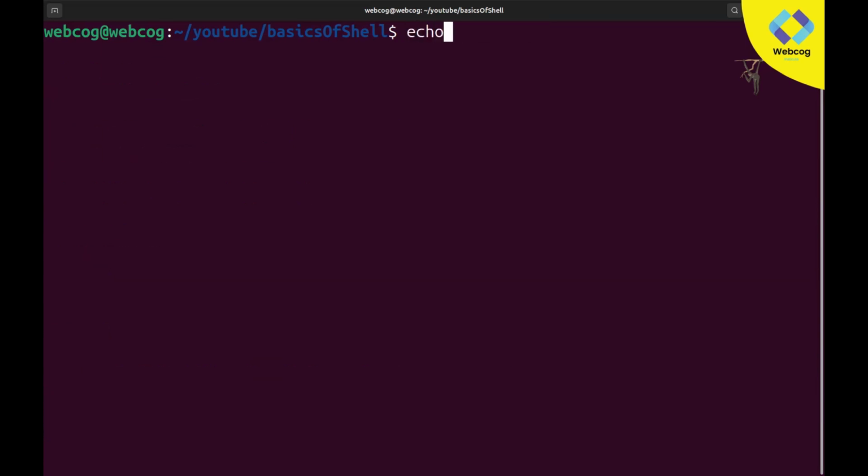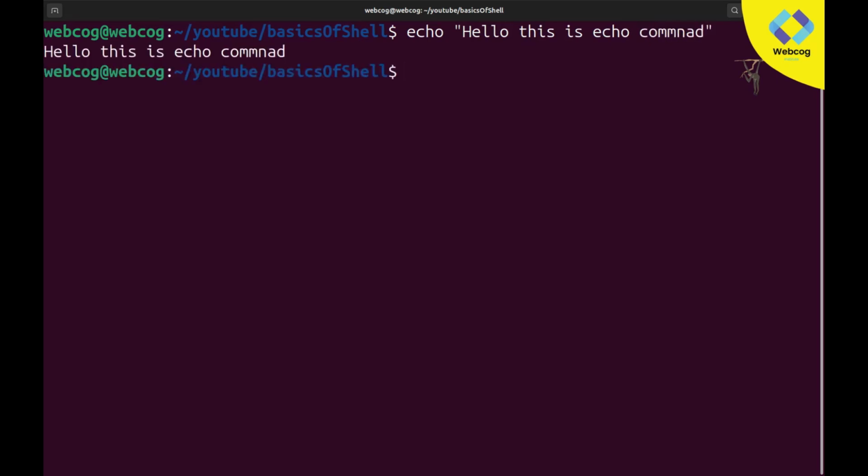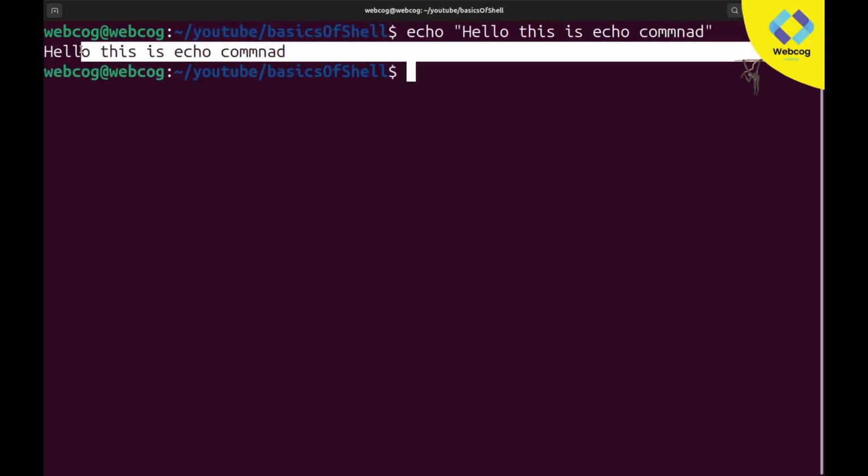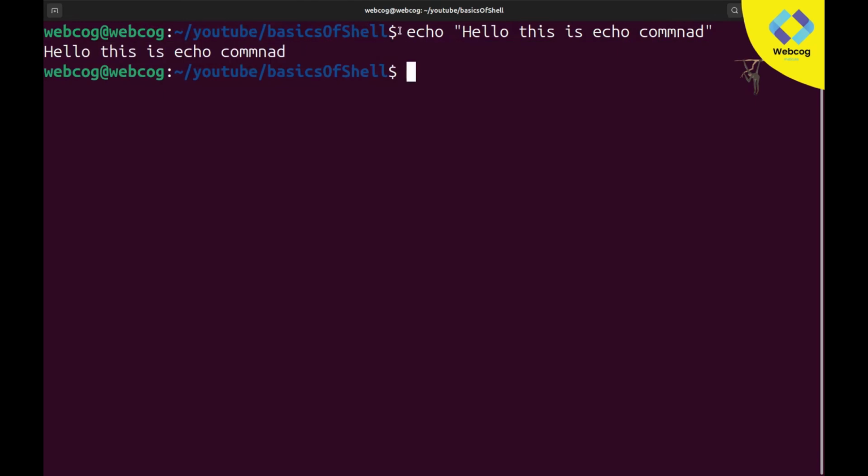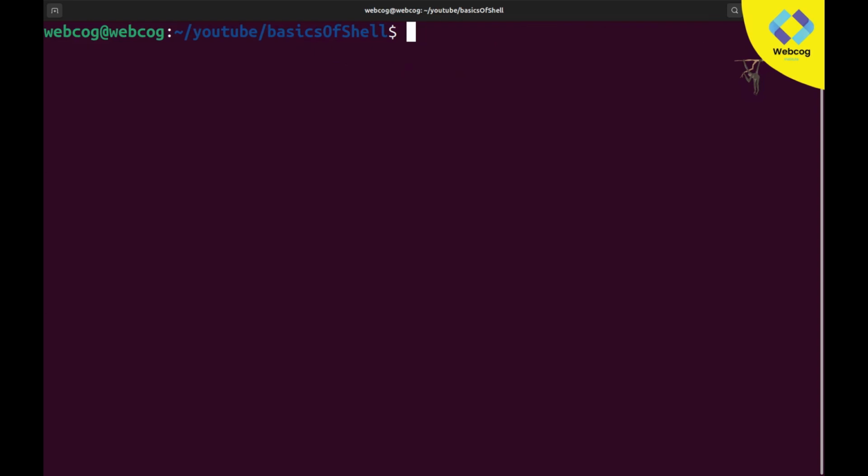But if in a pure terminal I type echo hello, this is the echo command. I'm just giving an example, and you can see when I hit enter it also gives us the result. This time I did not create any sh file, I just directly called echo. So basically, the commands we write in our sh files can be directly executed in our terminal, because overall this is shell scripting. This is its beauty.